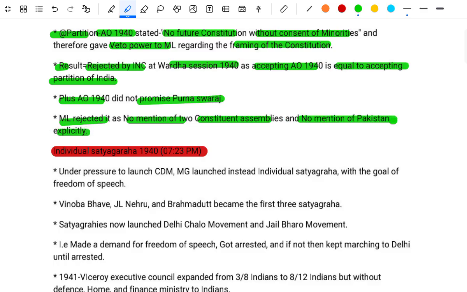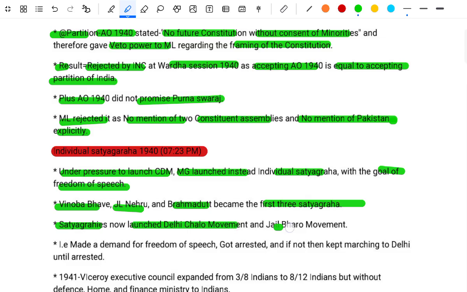The Individual Satyagraha 1940. Under pressure to launch a CDM, Gandhi launched the individual Satyagraha with the goal of freedom of speech. Vinoba Bhave, J.L. Nehru and Brahmadatta became the first three Satyagrahis. Satyagrahis then launched the Delhi Chalo movement and Jail Bharo movement.